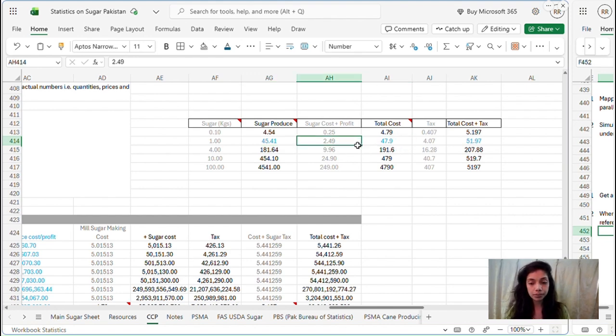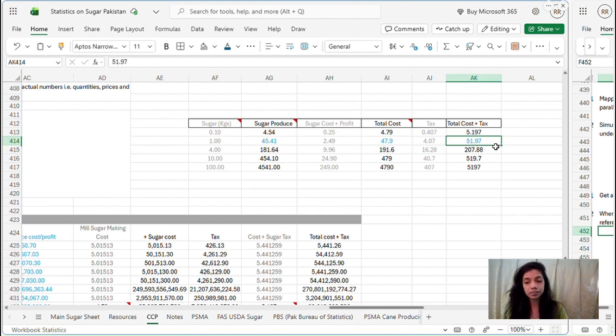Here this number got added, which is sugar cost plus profit. Then in this cost 47.9, tax amount was added, which was 4.07.